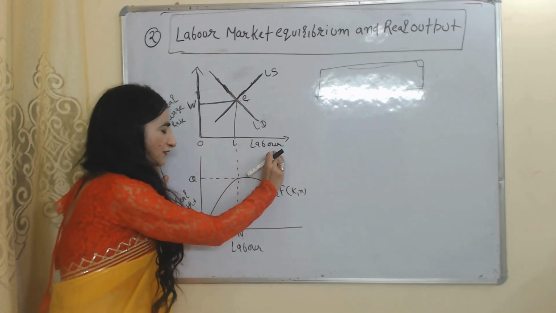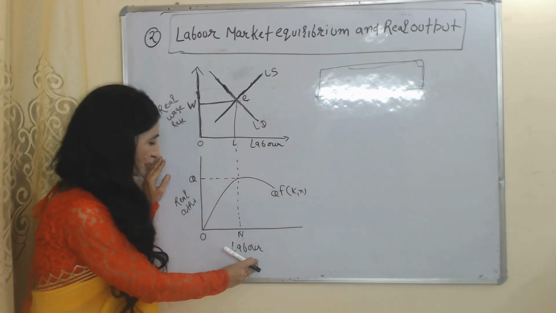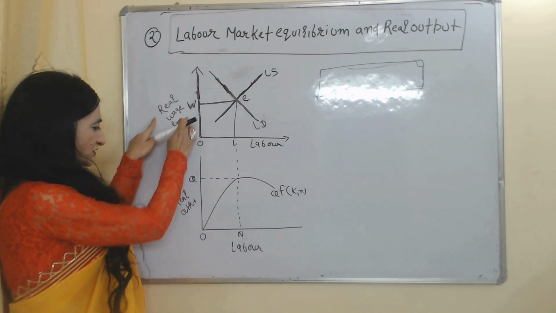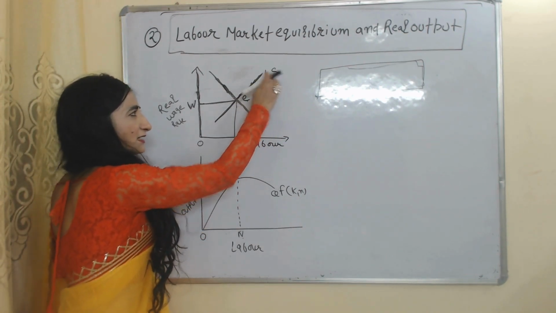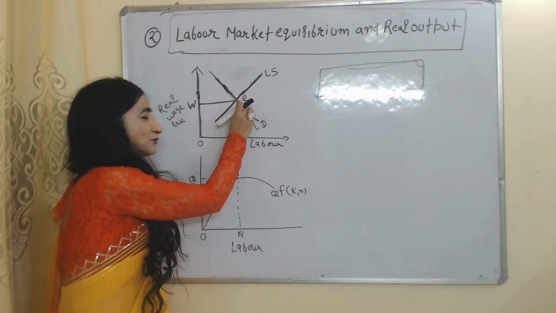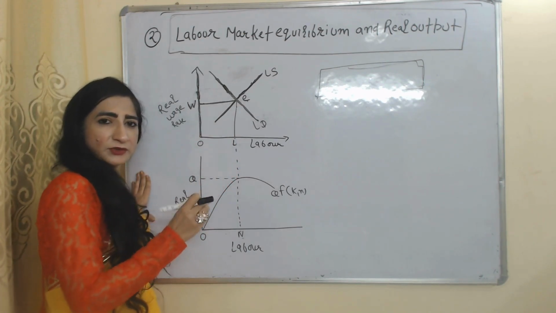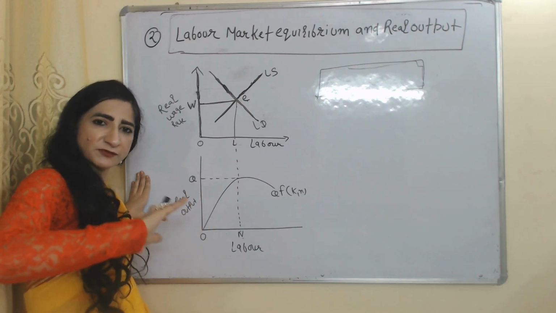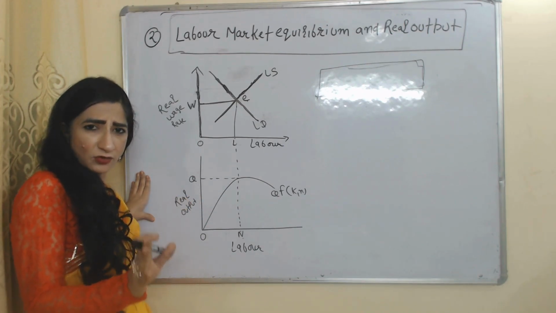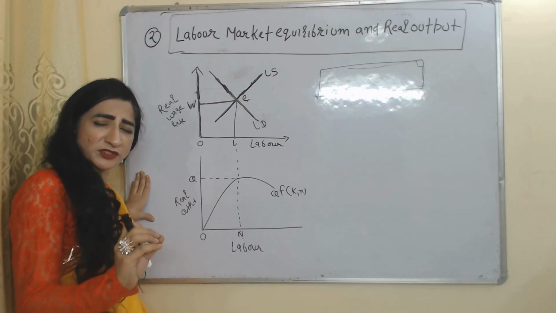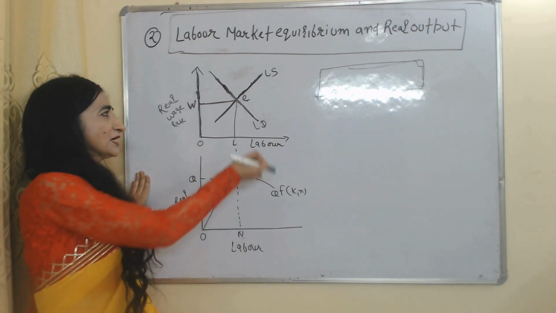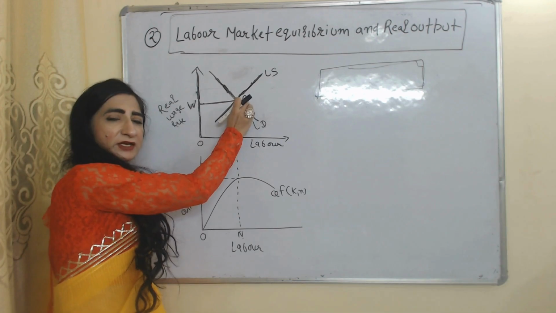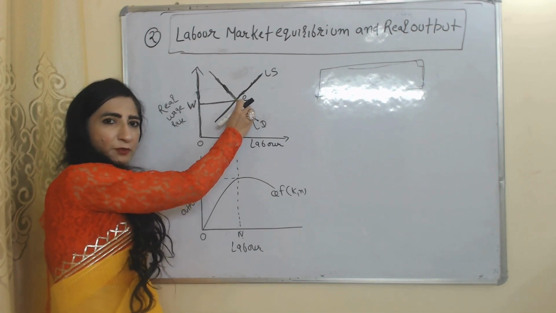On the x-axis we have labor, on the y-axis we have the real wage rate and real output. LD is labor demand, LS is labor supply. E is the full employment point. According to classical economists, there is always full employment in the economy in the long run. Fluctuation is possible only for a short time period, but eventually in the long run, the economy will come to this E point, the full employment point.